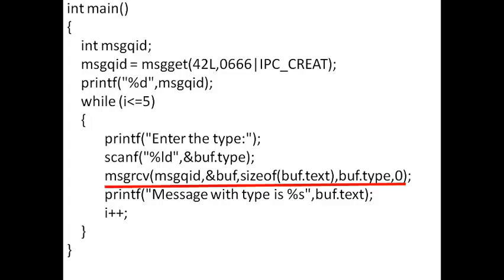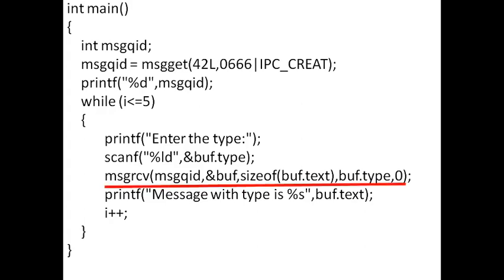So this is the implementation of message queue through a program. We have seen the methods, or the system calls, that are needed for the implementation of message queue, and also a program which implements the message queue. And I'm unable to show you a demo of this program, but I can tell you what will happen if the program is executed. You will start to execute the sender first.